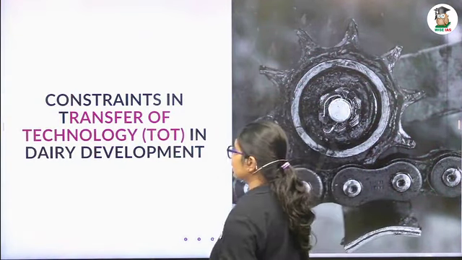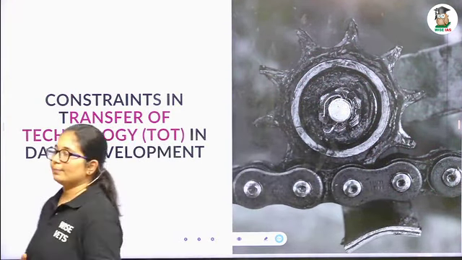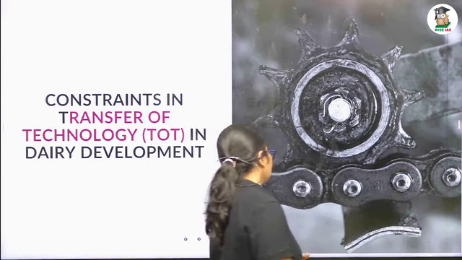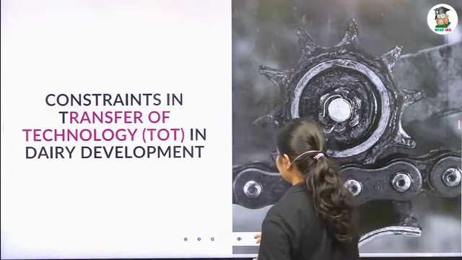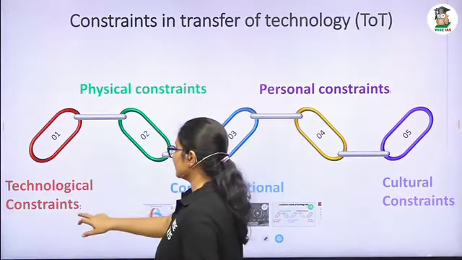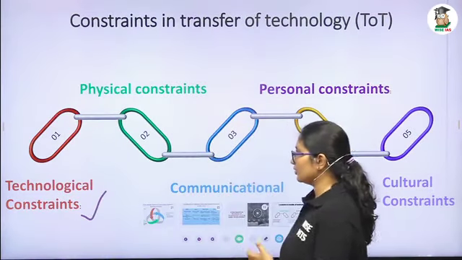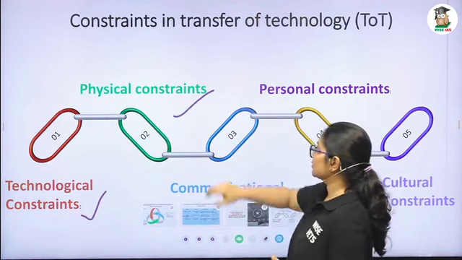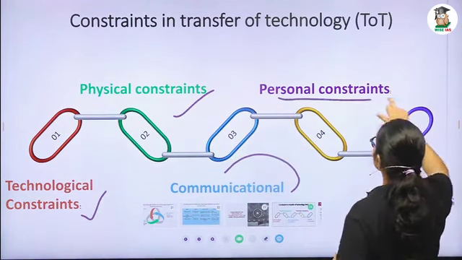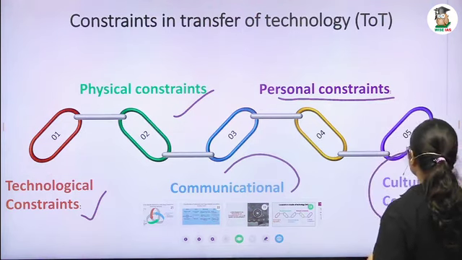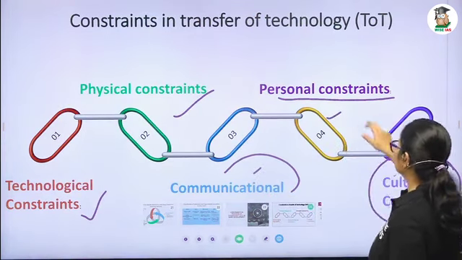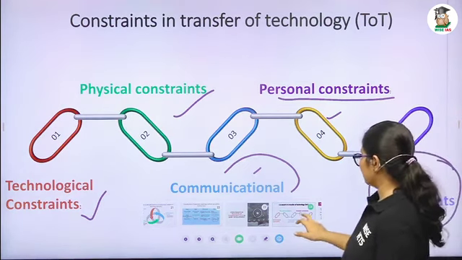The constraints in the transfer of technology and dairy development. What are the constraints in dairy technology? We can categorize them into 5. Technological constraints, here the technological issues will come. And second is the physical constraints. Third is the communicational constraints. And the fourth is the personal constraints, and the cultural constraints. Okay, only 5 points: technology, physical, communicational, personal and cultural constraints.